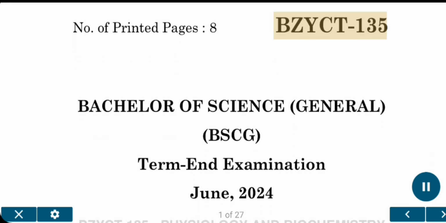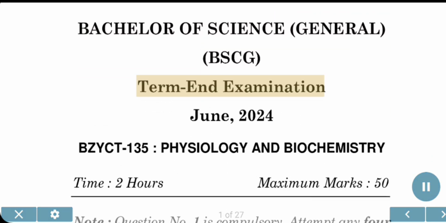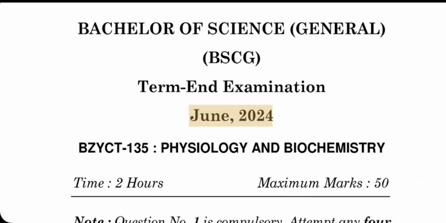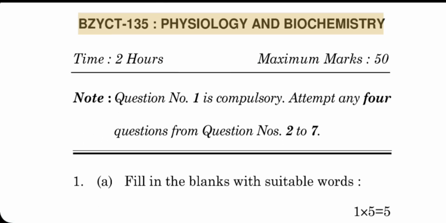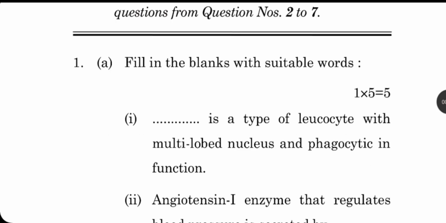BZYCT 135. Bachelor of Science General, BSCG. Term End Examination, June 2024. BZYCT 135, Physiology and Biochemistry. Time: 2 hours. Maximum marks: 50.